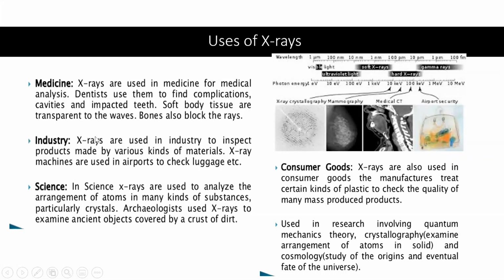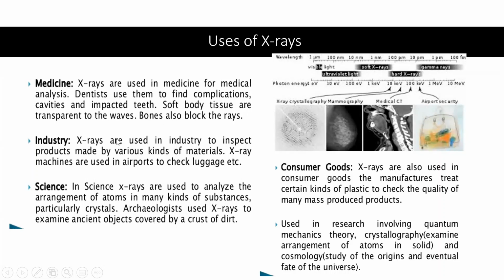Then industry. In industry, X-rays are used to inspect products made of various kinds of materials. X-ray machines are used in airports to check luggage. Have you seen the luggage checking area? There is a covered place where we send our luggage through, and a person sitting inside checks if there are any metal parts or other things not allowed in the luggage.